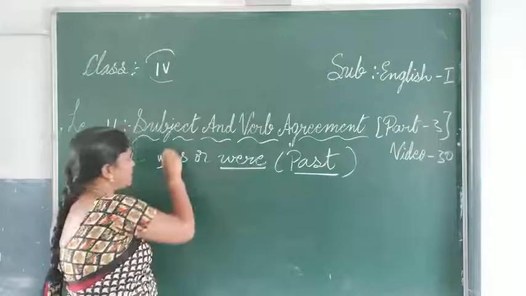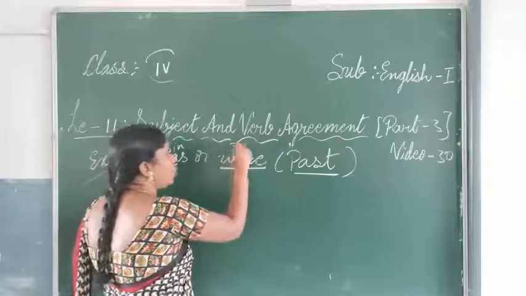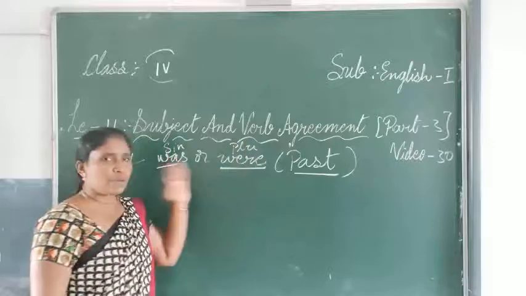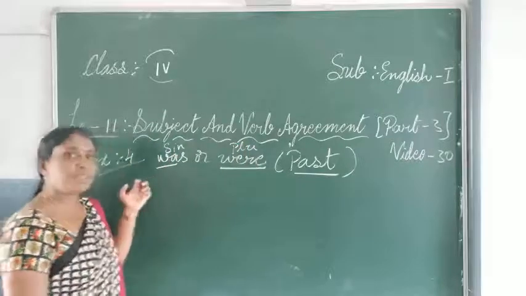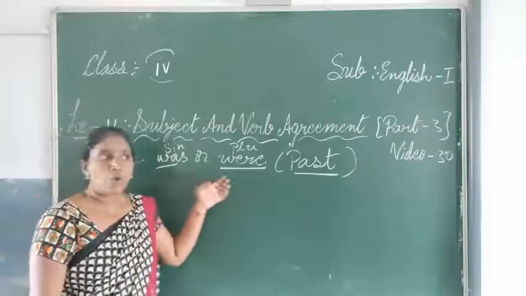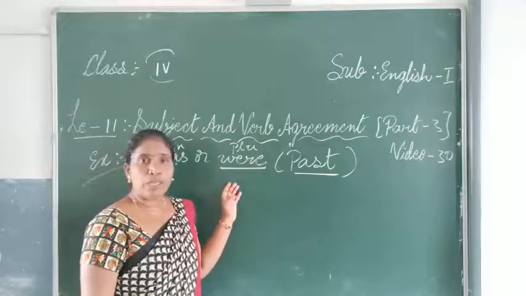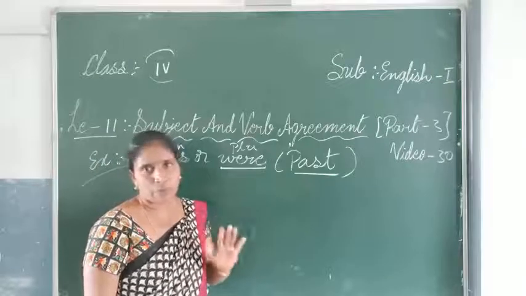Was comes under the singular and were comes under the plural. So you have to remember where to use this was. The was will be used when the subject is singular, and the verb also will be singular. When the subject is plural, the verb also will be plural. So these things you have to remember.